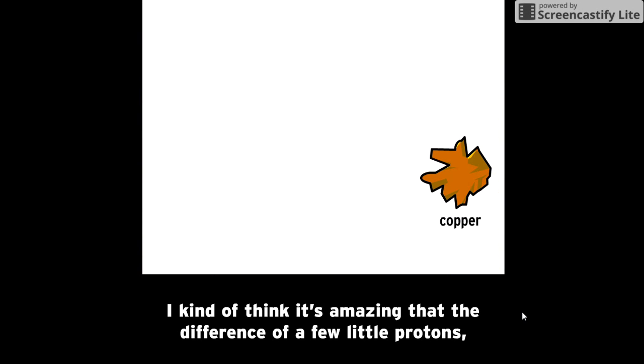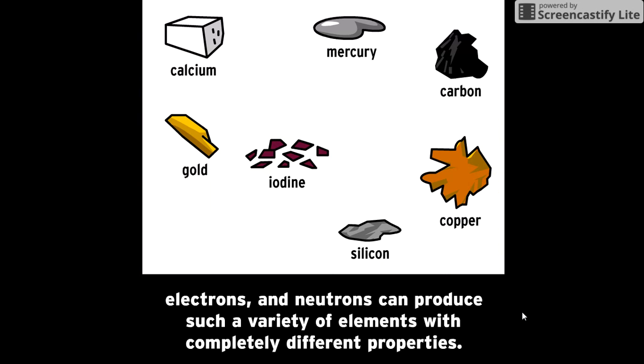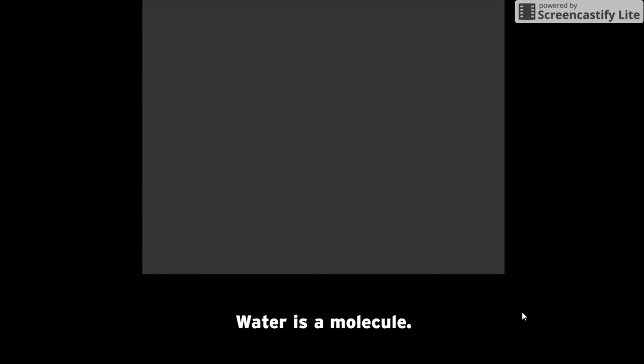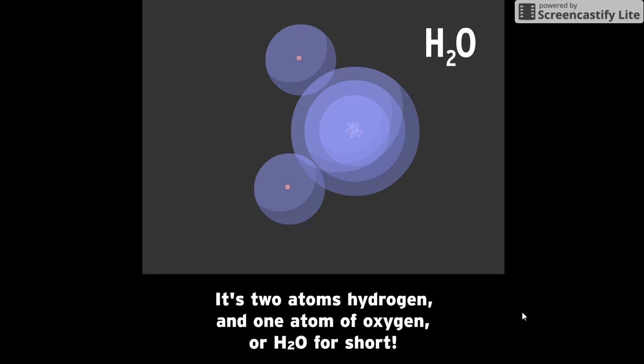I kind of think it's amazing that the difference of a few little protons, electrons, and neutrons can produce such a variety of elements with completely different properties. Different types of atoms can bond together to make molecules. Water is a molecule. It's 2 atoms of hydrogen and 1 atom of oxygen, or H2O for short.